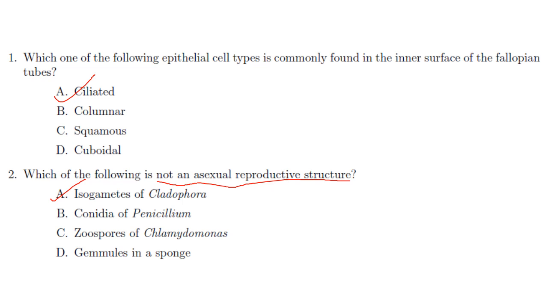Then next one. Which of the following is not an asexual reproductive structure? Isogametes of Cladophora are sexually reproducing structures, so that is not an asexual reproductive structure. So option A is the answer. Whereas conidia, zoospores, gemmules, all these are asexual reproductive structures.